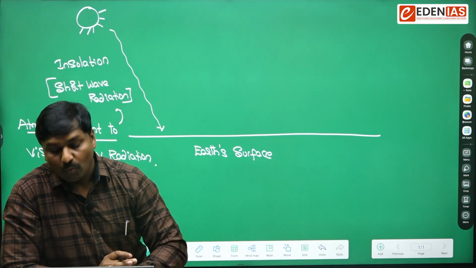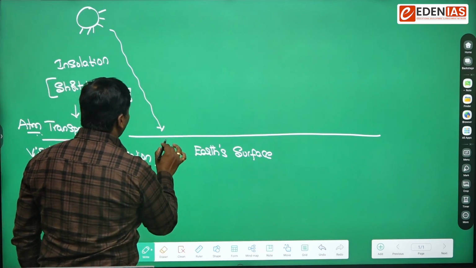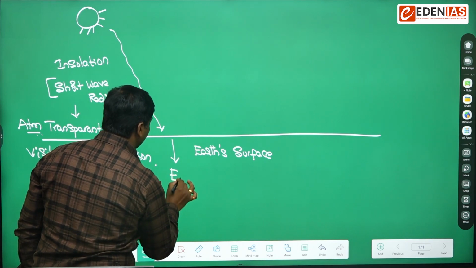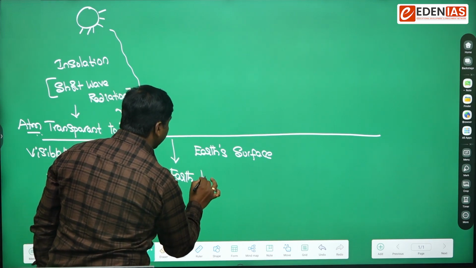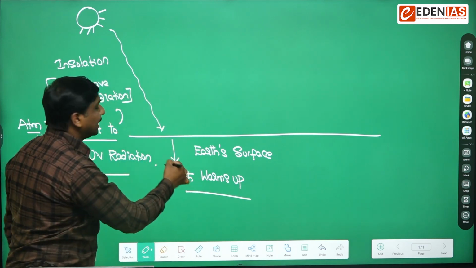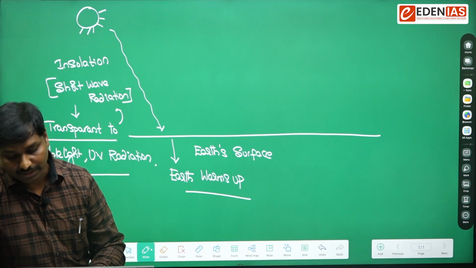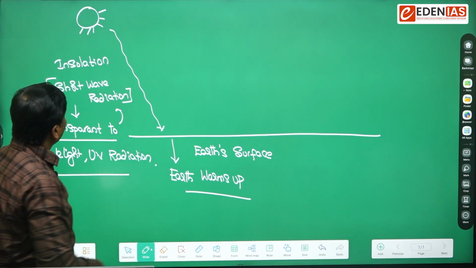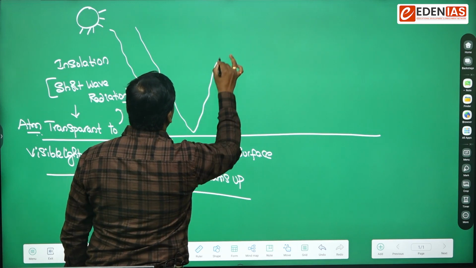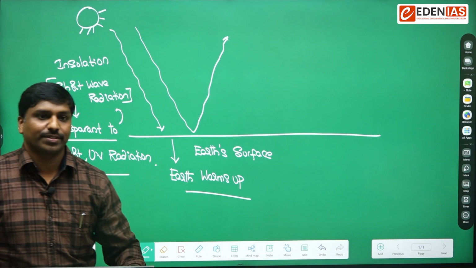And then what happens during this process? During this process, the earth warms up due to this radiation. And on the other side, what will happen? Some amount of the sun rays will be reflected back to space.